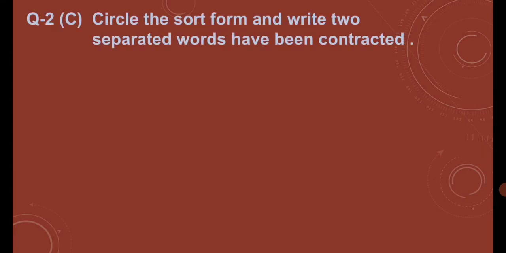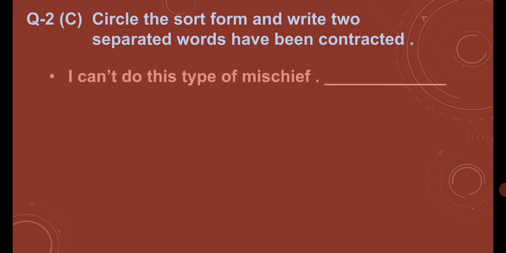Now is question 2C. Circle the short form and write the two separate words that have been contracted. In this exercise what will we do? We just circle the short form which is used in the given sentences, and after the sentences we have given a separate line. On that line we have to write the full form of the particular contracted word. Don't write the contraction, right?